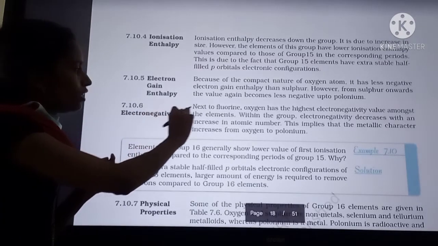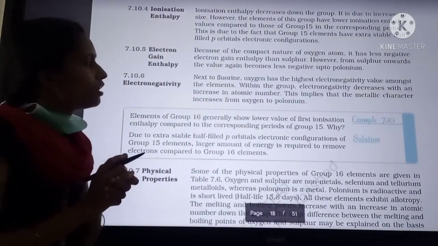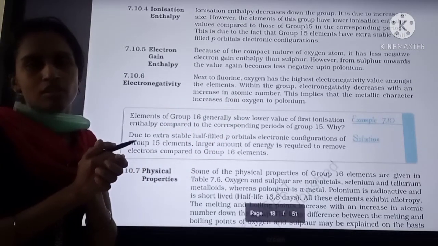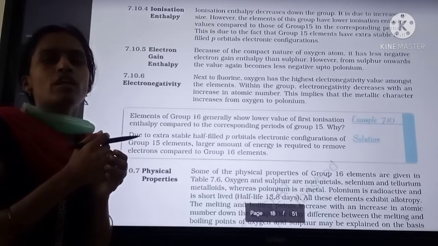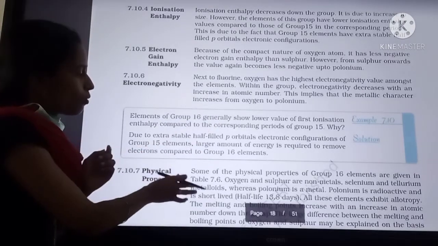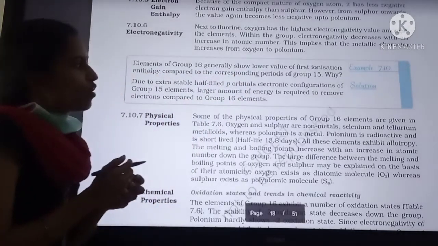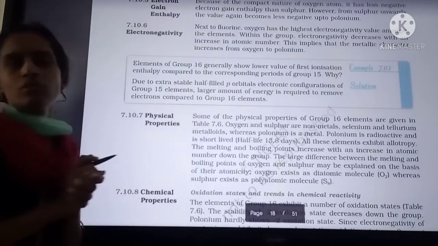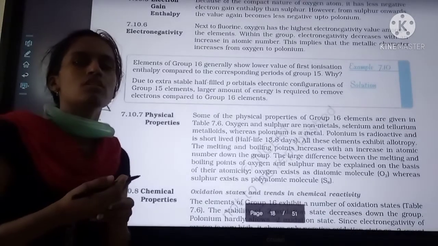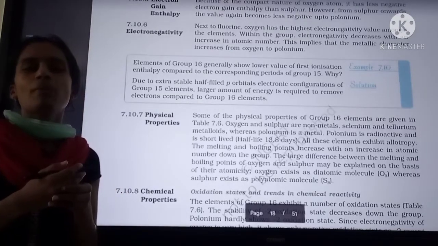Next, electronegativity. Oxygen has the highest electronegativity among these elements, and within the group electronegativity decreases, because as size increases it can attract electrons much less. That's why electronegativity values decrease from top to bottom. The elements of the 16th group generally show a lower first ionization enthalpy value compared to the 15th group. This you already know, because in 15th group elements the stable half-filled electronic configuration is there. So that's why they have high ionization enthalpy when compared to 16th group elements.